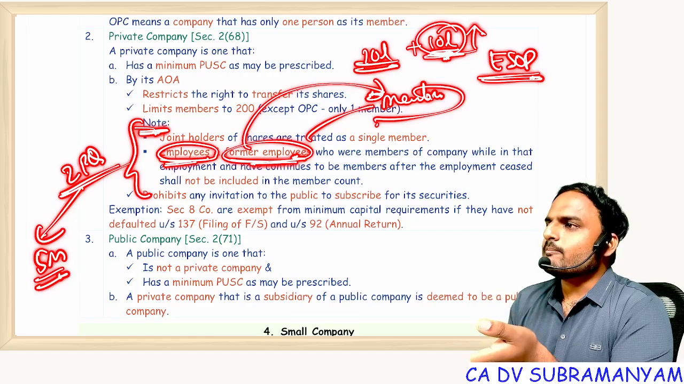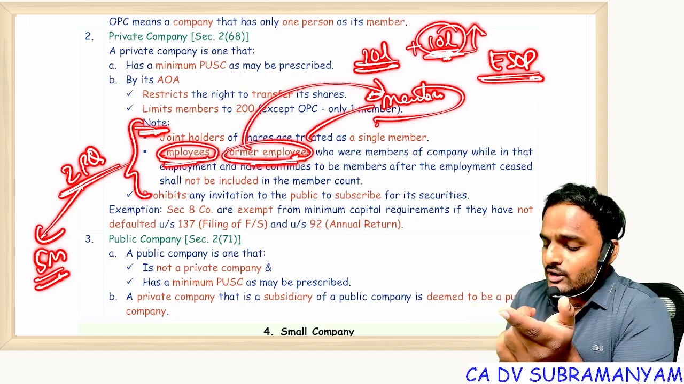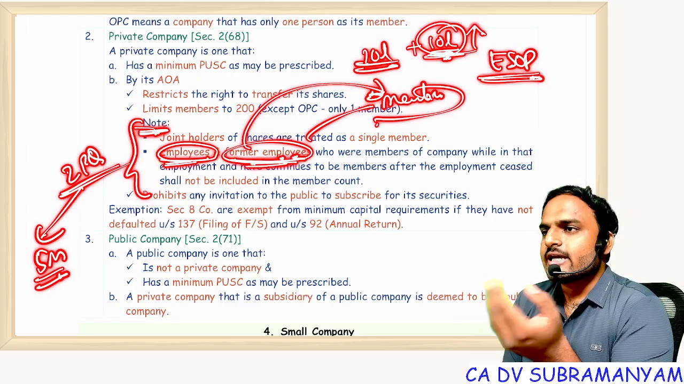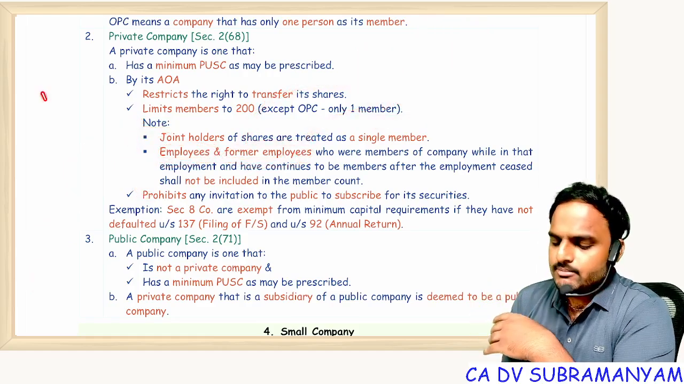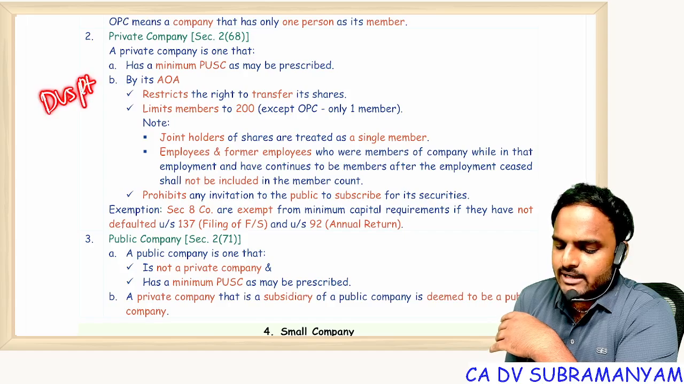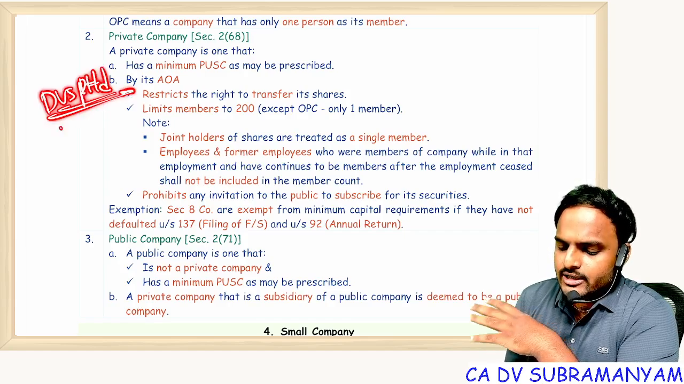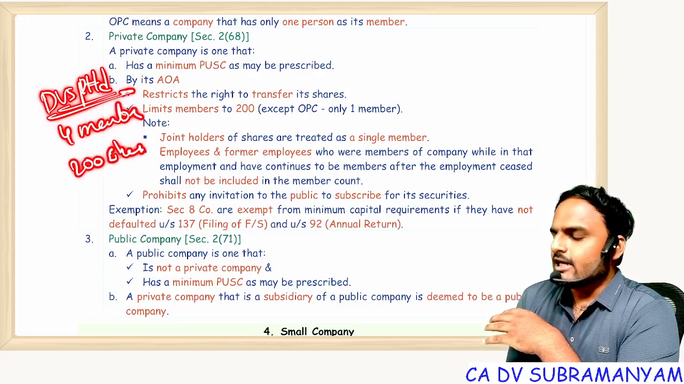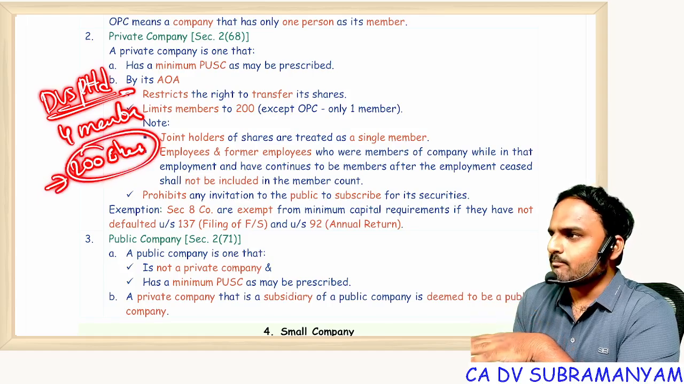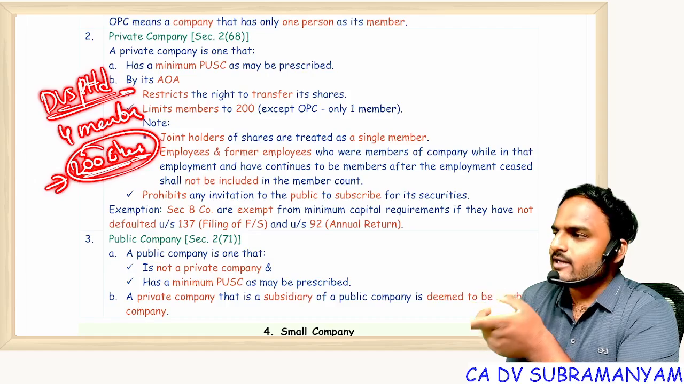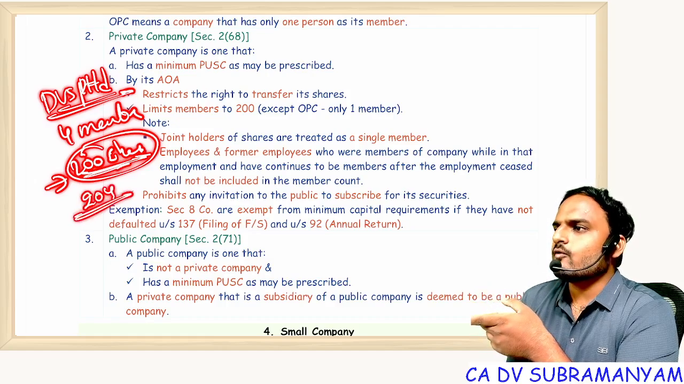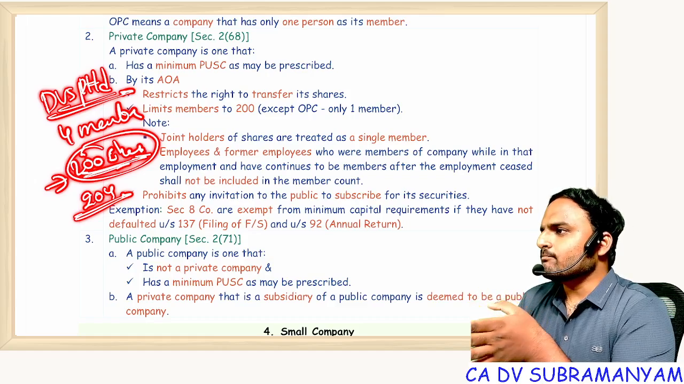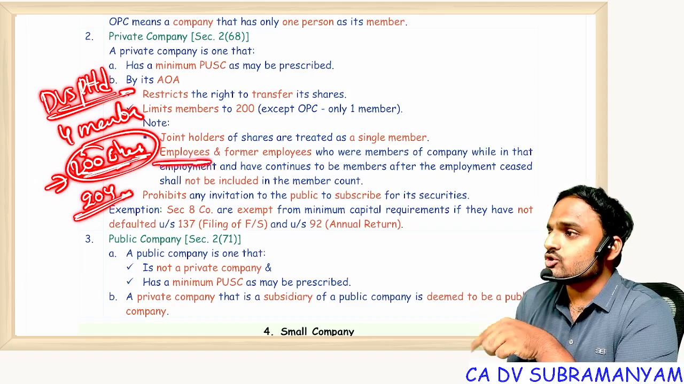Now by giving this option, if you count employees as members for the purpose of 200, what happens in a company? For example, DVS Private Limited company. In this company already 4 members are there and there are 200 employees working. If I give employee stock options to all these 200 employees and all are included in the count, the total count will come to 204. But the restriction is up to 200. So I should not include employees. That means employees are counted as 0.